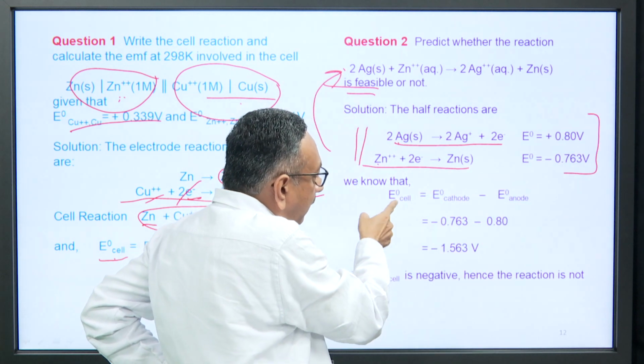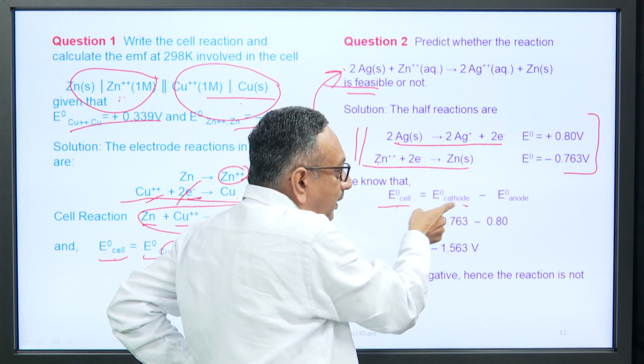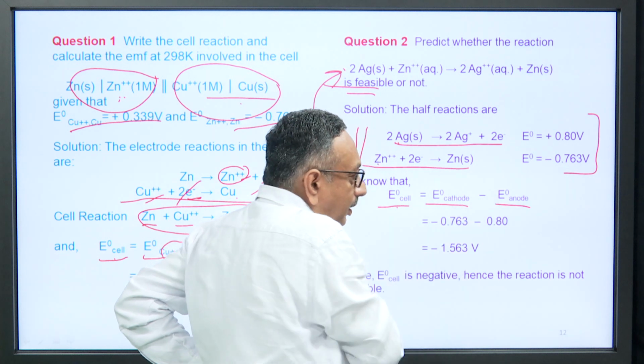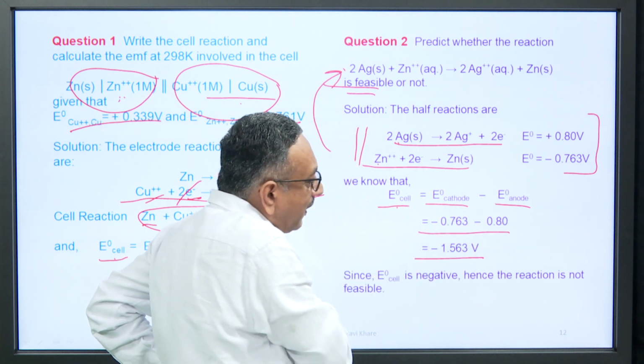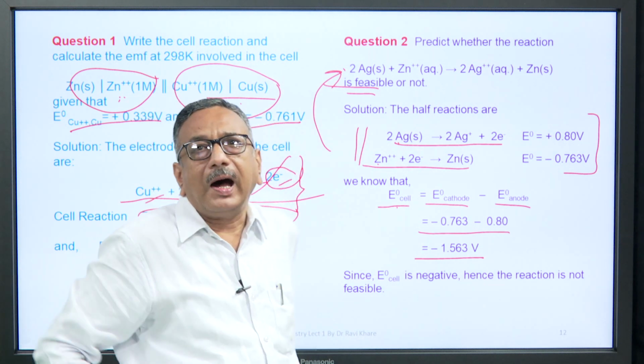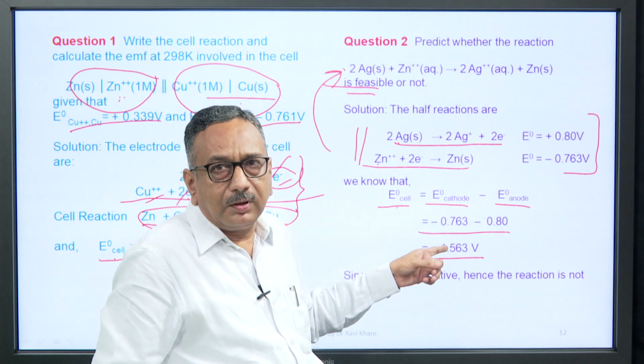Now, you can calculate the standard electrode potential of the cell, which is E0 cathode minus E0 anode. Putting the given values, you will get minus 1.563 volt. Now, your answer is negative.